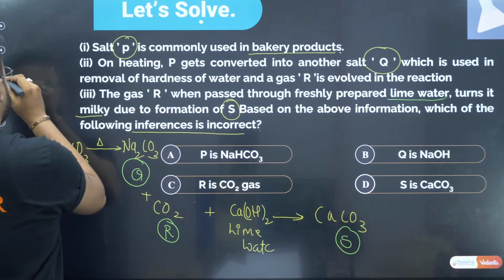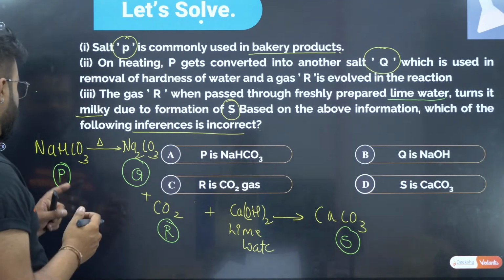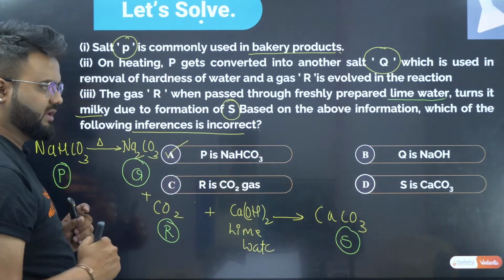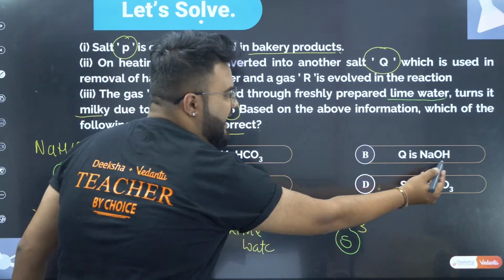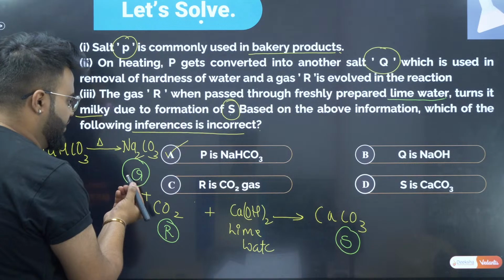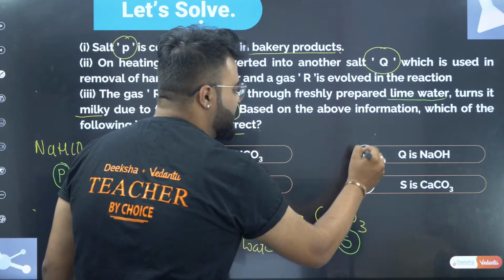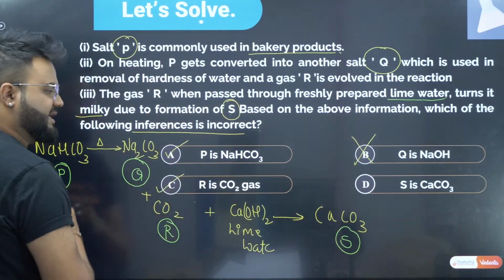Now among these, let us see which is correct. They're telling P is sodium bicarbonate. Okay, this is also correct. Now option B, Q is NaOH. We know that Q is sodium carbonate. Therefore, the incorrect one is option B. R is carbon dioxide gas, correct.